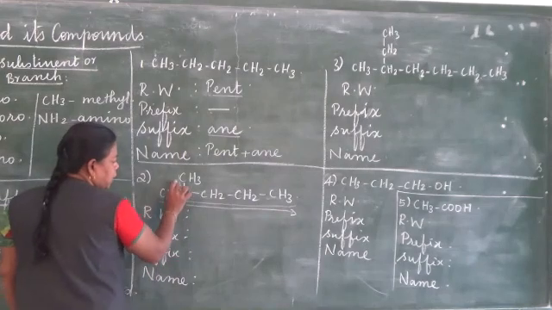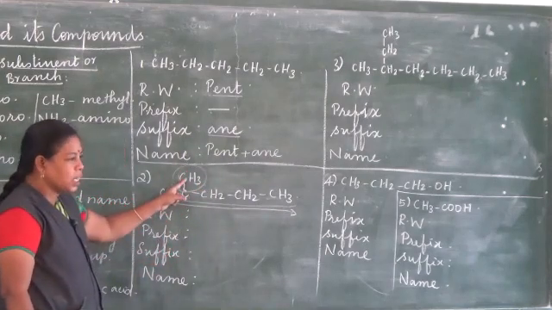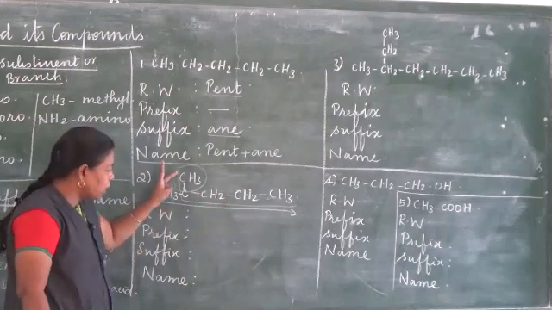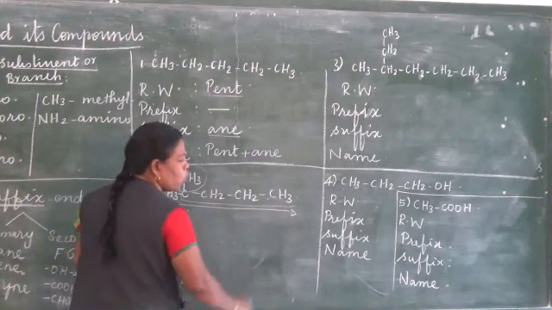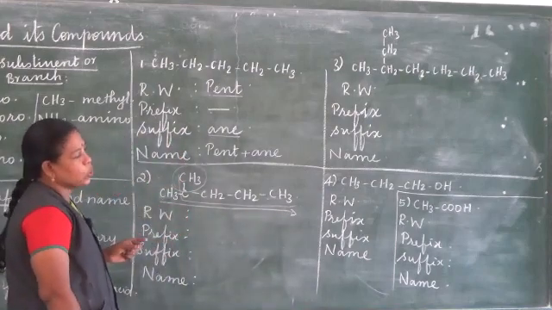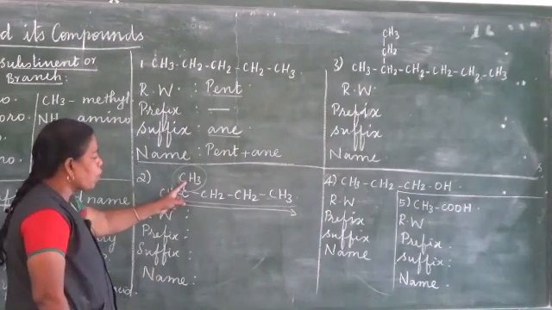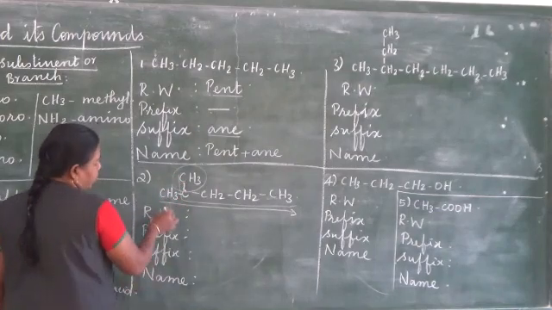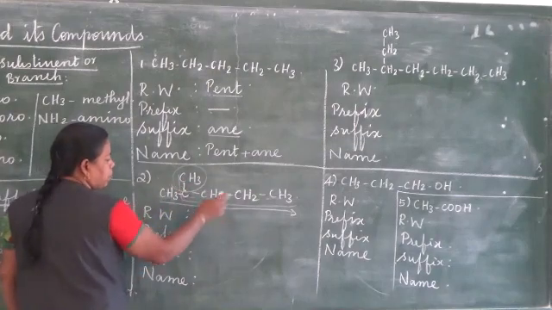And another CH3 we have to consider as a branch. This one we have to consider as a branch. Because in this way also the same number of carbon atoms, in this way also the same number of carbon atoms, we can take any one. So we can start the numbering of carbon atoms in any way. Let us see, we will go this side because both sides we are getting the same number of carbon atoms.